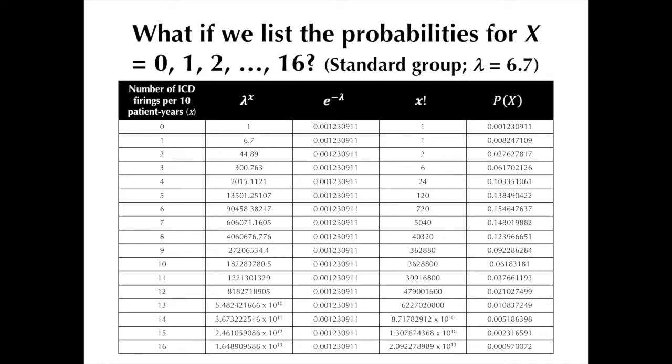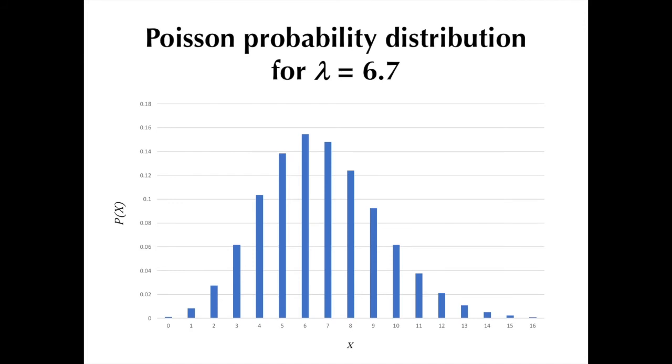As you probably might have noticed, the number of occurrences of an event, which is x, can take any positive integer value. The higher the count number, however, the more infinitesimally smaller the probability of such occurring. Now, like what was done in the binomial distribution video, if all of these resultant probabilities were graphed in a vertical bar graph, we would get something like this. This is the Poisson probability distribution for lambda equal to 6.7. The shape of this graph is actually not that of a symmetrical bell-shaped curve. It's actually quite subtle, but there's some skewness on the right.